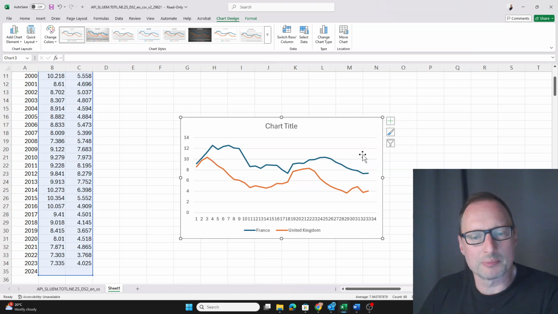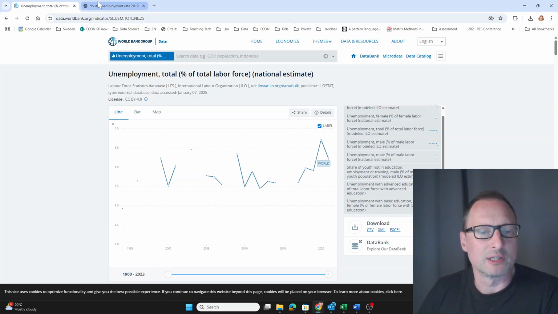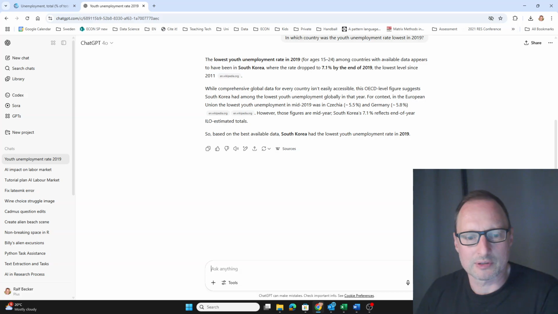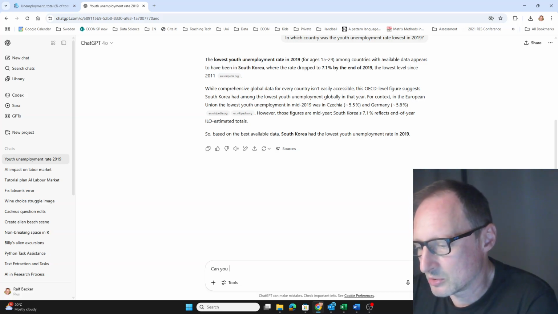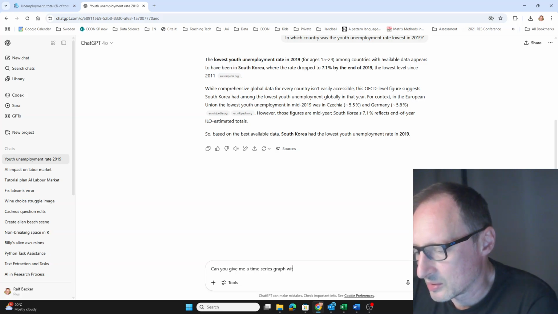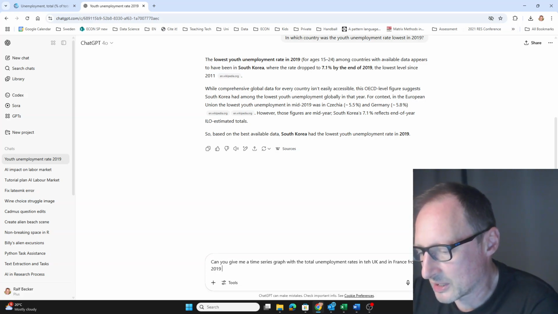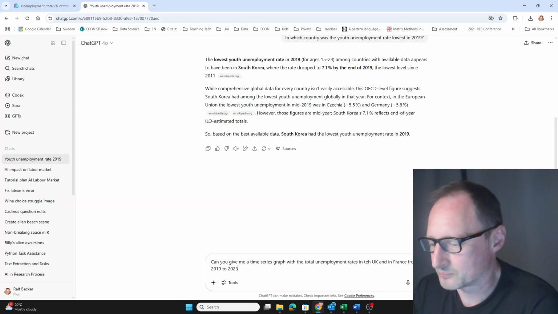We wanted a graph for the unemployment rate for France and the UK. Let's see what ChatGPT does with this request. Can you give me a time series graph with the total unemployment rates in the UK and in France from 2019 to 2023.